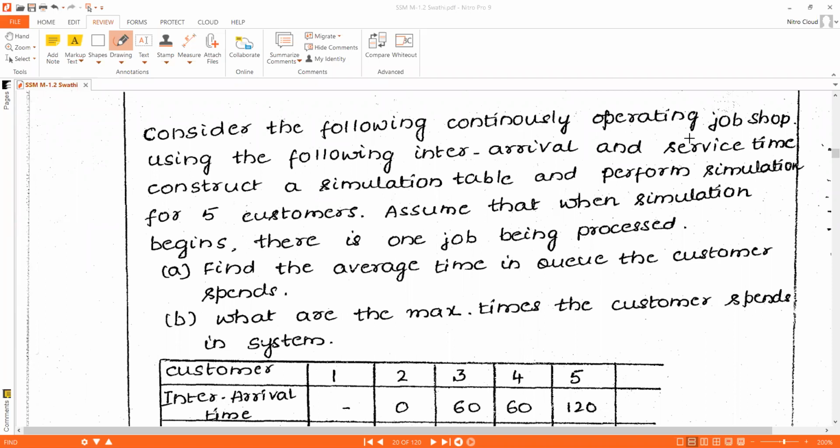Consider the following continuously operating job shop, using the following interarrival and service time.